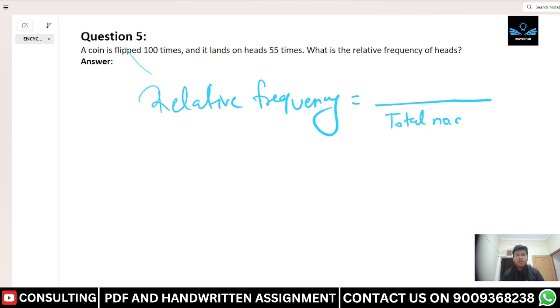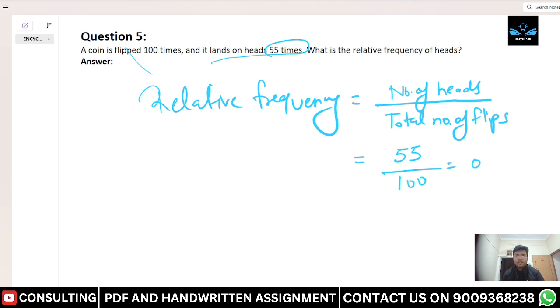the number of heads divided by the total number of flips. The number of heads is 55, which is how many times we got heads on our tossing, and the total number of flips is 100, so we will get 0.55. So this is our relative frequency, and that is the final answer.